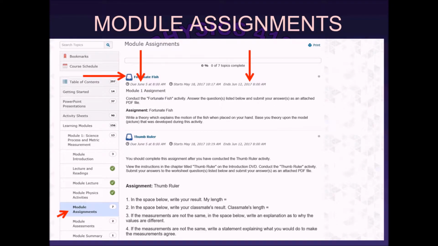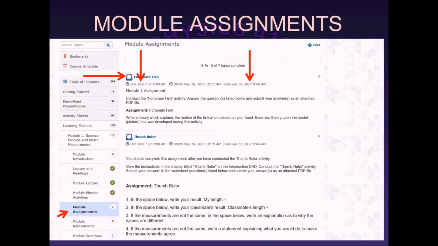So when you click on the module assignments, okay, then you'll see this page right here. They're all here in D2L. Now I can only show you the first one. Here's Fortunate Fish, Thumb Ruler, okay? And here's what you need to remember. These instructions here tell you what I want you to submit in Dropbox.